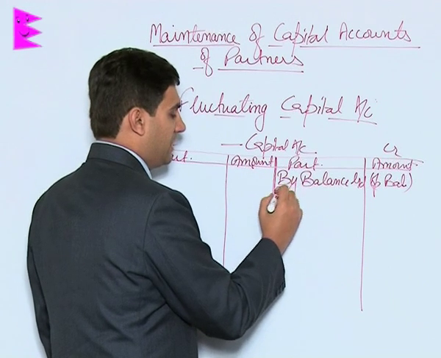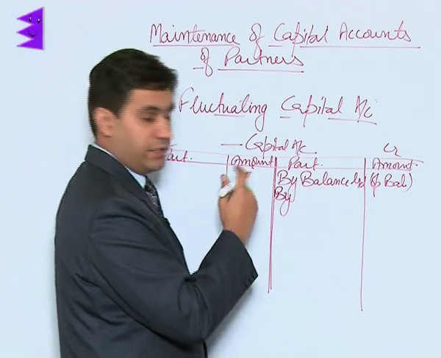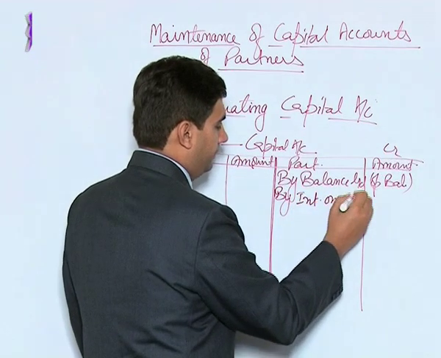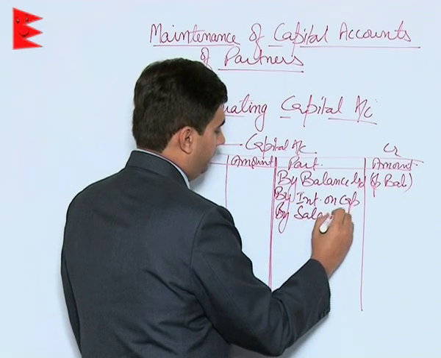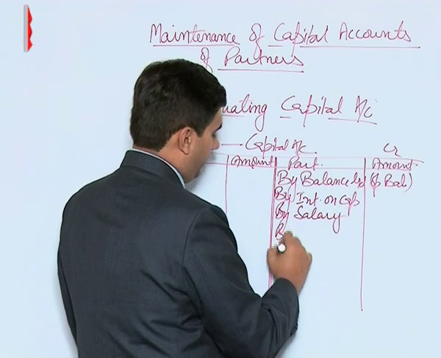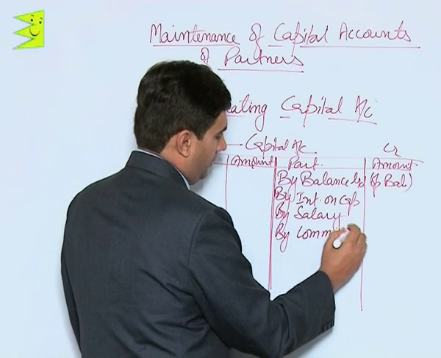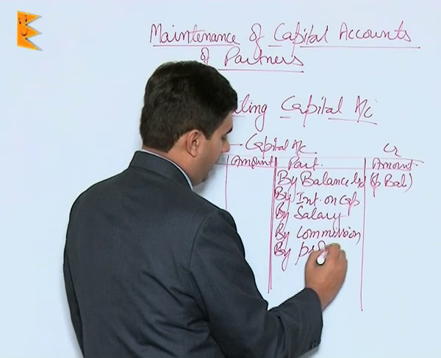Everything that the partner receives during the year, or that is credited to his account, will be shown on the credit side as by interest on capital, by salary, by commission, by profit, and so on.